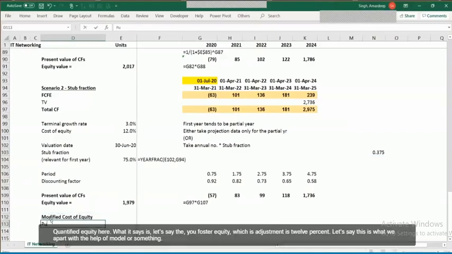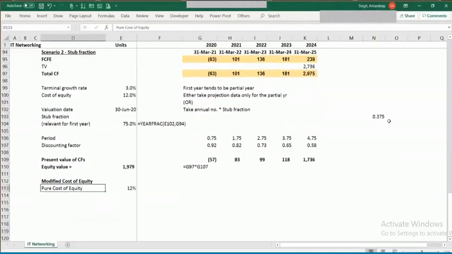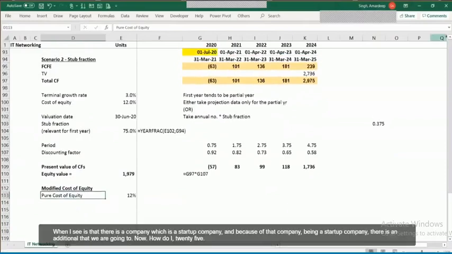Let's say the pure cost of equity, before adjustment, is 12%. Let's say this is what we have got with the help of the CAPM model or something. What I see is that there is a company which is a startup company, and because of that, there is an additional risk that we are going to take. Now, how do I quantify that?